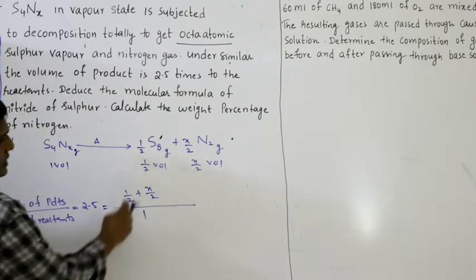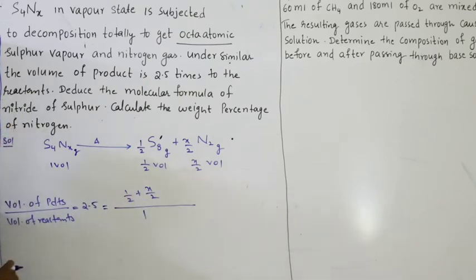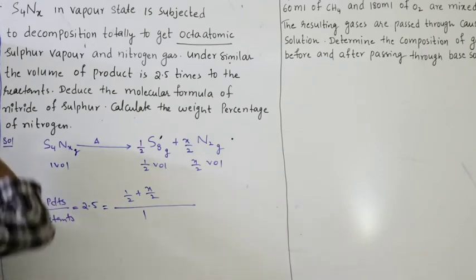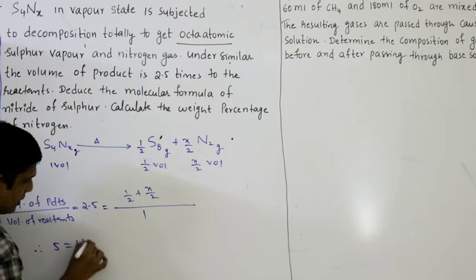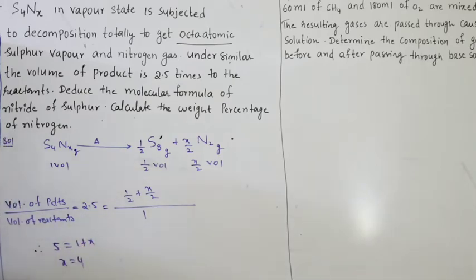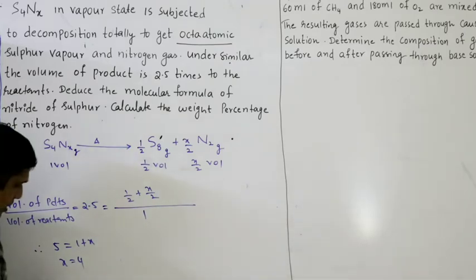So what I will get is X plus 1 by 2 equal to 2.5. So 5 equal to 1 plus X. X equal to 4. Therefore the formula is S4NX, which is nothing but S4N4.